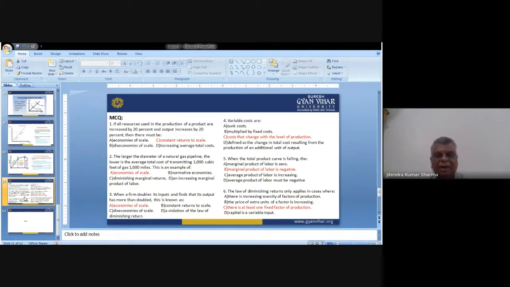The larger the diameter of a natural gas pipeline, the lower is the average total cost of transmitting 1,000 cubic feet of gas for 1,000 miles. This is the example of economies of scale. It means that we will increase the diameter of the pipeline, and similarly we have the increment in the gas which we transfer from one place to another place. So it is an application of economies of scale.